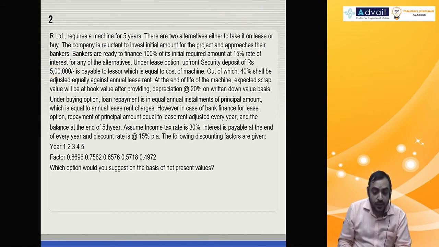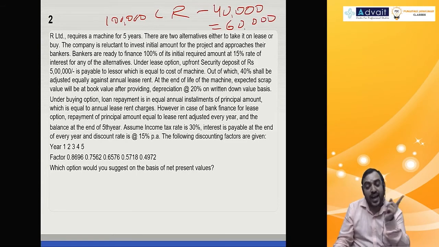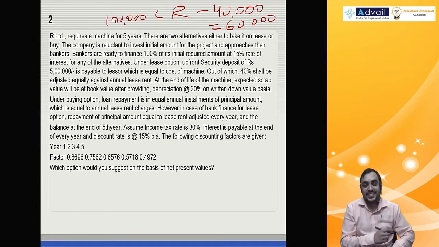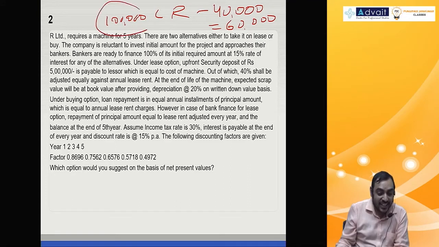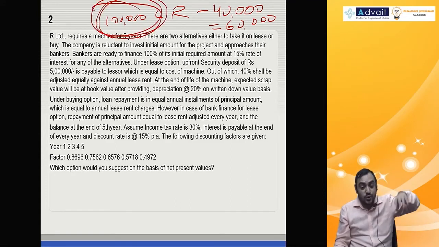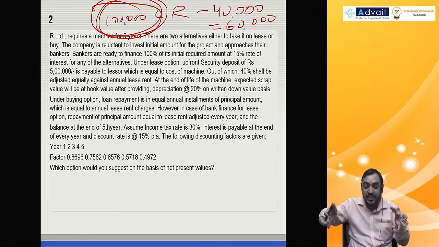Okay. Loan payment equal to the equal amount of principal amount, which is equal to annual lease rental charges. So 1 lakh is lease rent also. So how much is going to be cash flow? 1 lakh lease rental, 40,000 adjustment. So every year cash flow will happen from lessee point of view 60,000, but tax benefit is on 1 lakh only. So one column will be 1 lakh into tax benefit, other column will be 60,000.